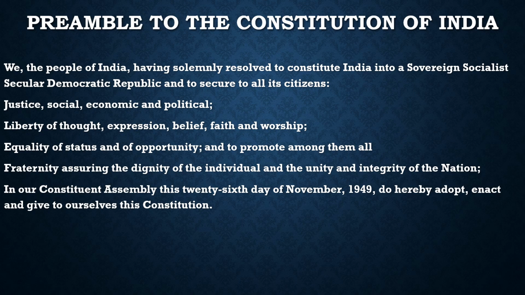It starts with, "We, the people of India, having solemnly resolved to constitute India into a sovereign, socialist, secular, democratic republic, and to secure to all its citizens: social, economic, and political justice; liberty of thought, expression, belief, faith, and worship; equality of status and of opportunity; and to promote among them all fraternity, assuring the dignity of the individual and the unity and integrity of the nation. In our Constituent Assembly, this 26th day of November, 1949, do hereby adopt, enact, and give to ourselves this Constitution."